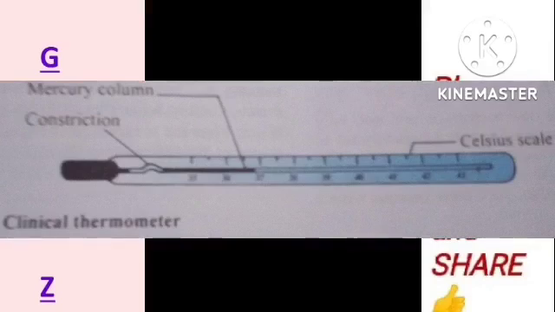Now this constriction allows the expanding mercury to flow past it when the thermometer is placed in contact with the human body. The mercury therefore remains in position in the upper part of the capillary tube when the thermometer is taken away. So when it flows past it and the thermometer is taken away, it will still be at that level, so it can be read at leisure. You don't have to read the scale immediately. That means the mercury column is supported by that kink.